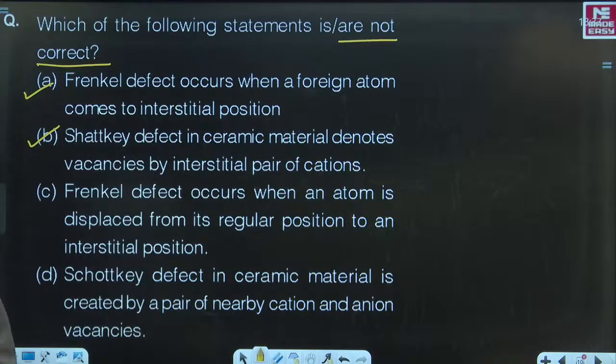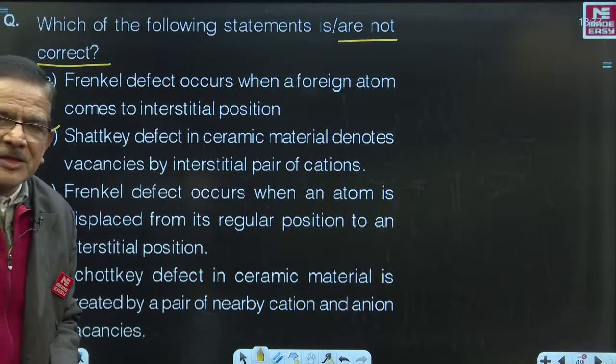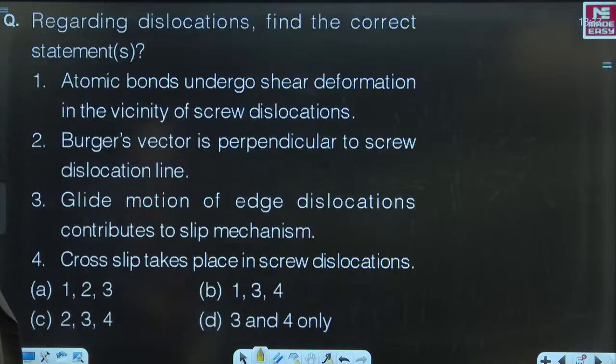Very good. I am happy that good number of candidates, including Mr. Deepak Raj, very good, and Mechanical Rockstar. Oh, you are all able to select the correct answer. Abhishek Kumar Mishra, very good. Super, super. Very good, beta. So happy. Now, as a reward to your good working, I am giving you yet one more question. Get ready.